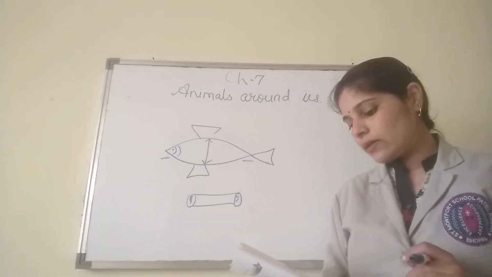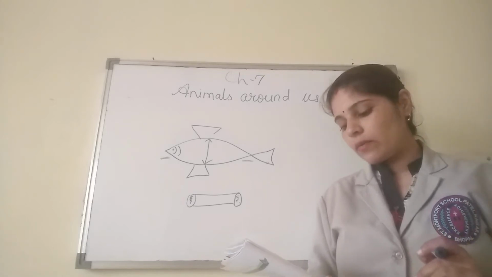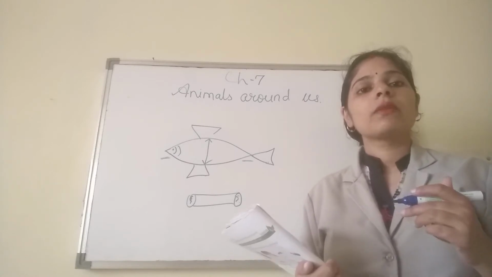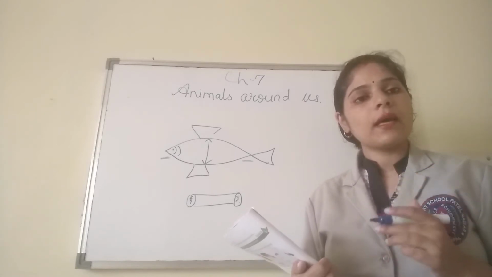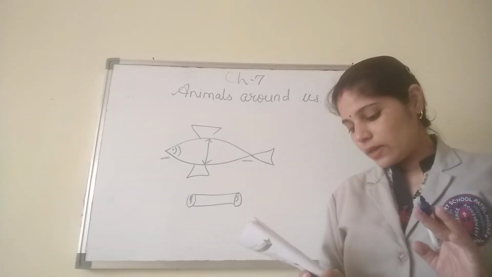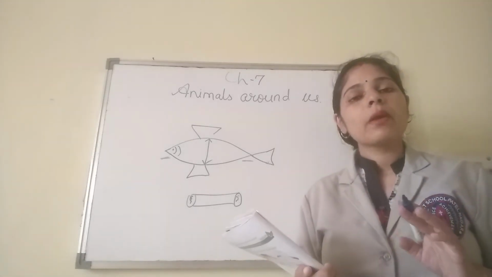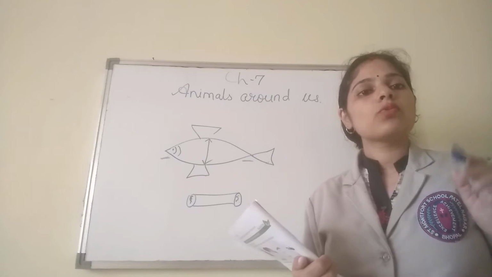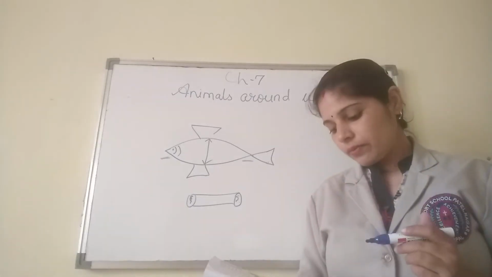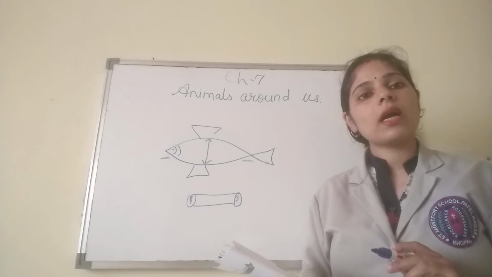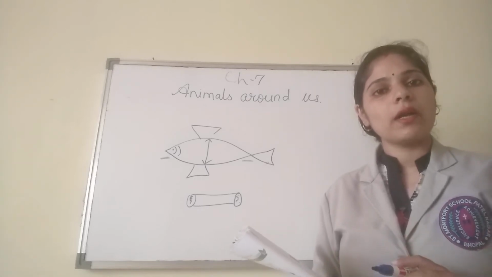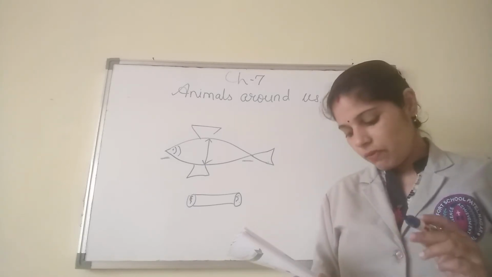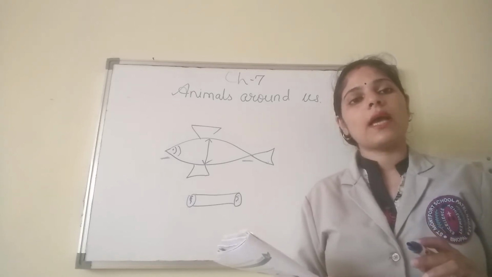Then the next ones are animals like the kangaroo and squirrel. What do they do with their tail? They balance their body. With the help of the tail, they get support and balance their body. Now the next one is the monkey. How does the monkey use its tail? With the help of the tail, the monkey swings from one tree to another. And then we have cows and buffaloes. How do cows and buffaloes use the tail? They use the tail to drive away mosquitoes and flies.